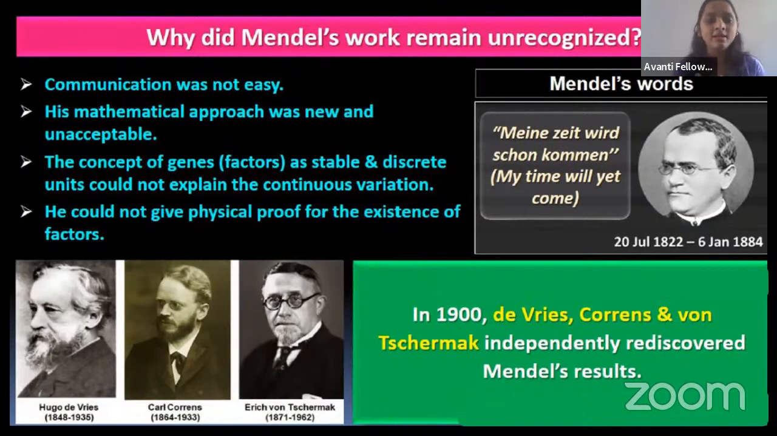That is in 1900. In 1900, three scientists independently recognized Mendel's work. They are De Vries, Correns, and Tschermak. In one of the NEET exams, they have asked this question, guys. Don't ignore the scientists' names. So De Vries, Correns, and Tschermak independently recognized Mendel's work. How many of you understood, guys? Independently, you know that. What do you mean by independently, right? Yes.